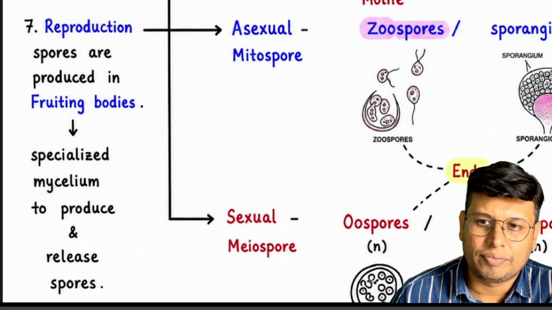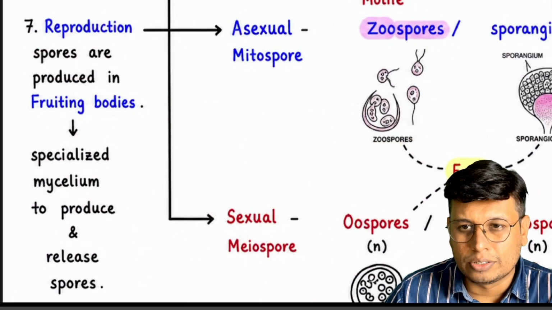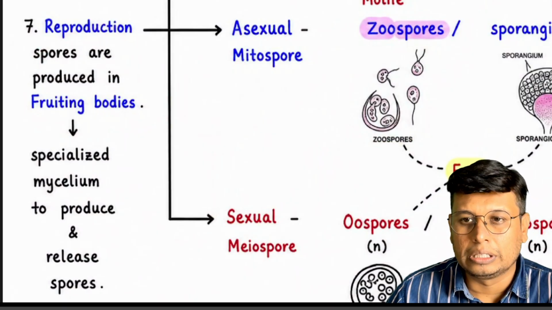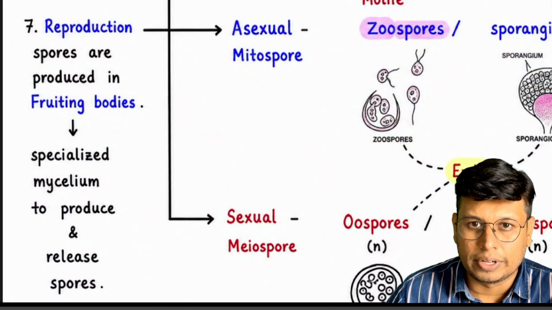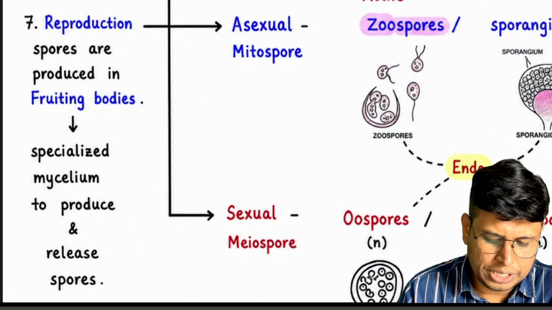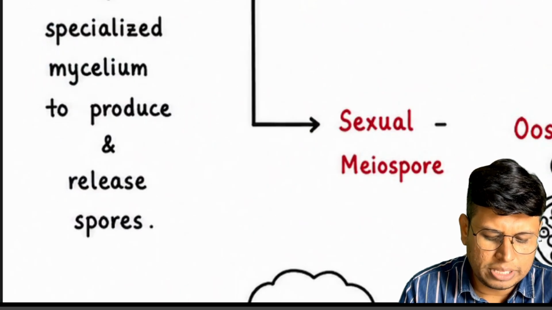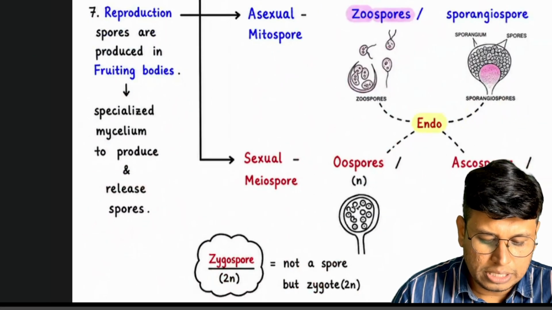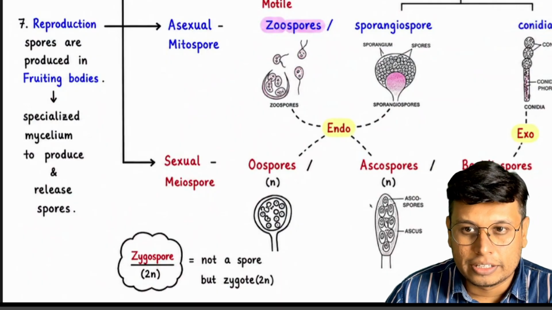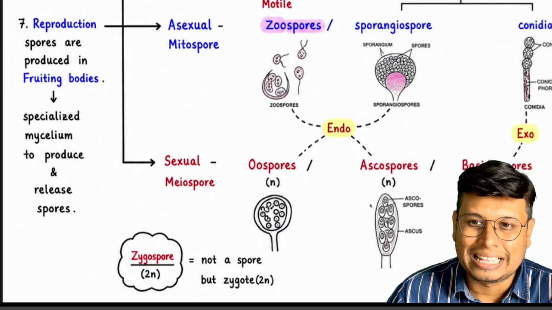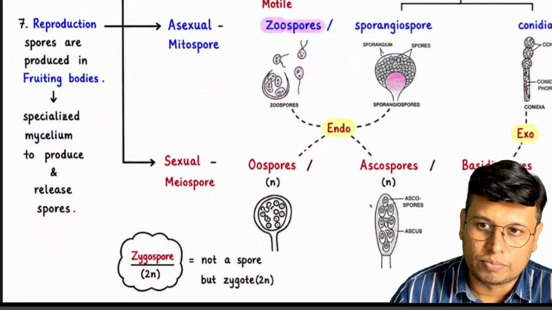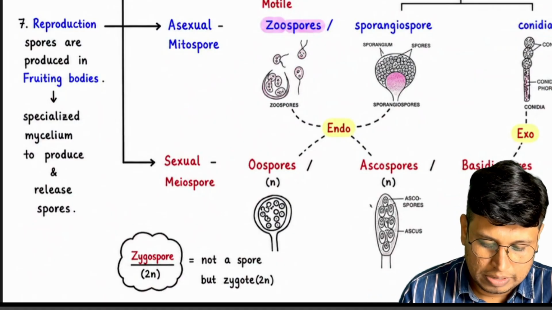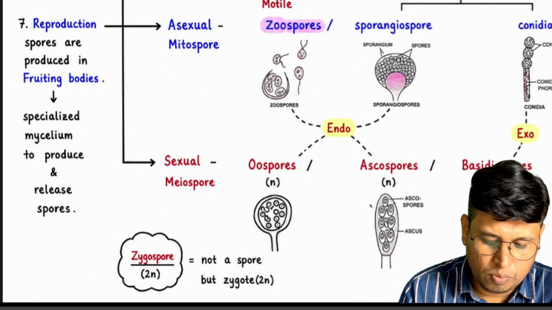Okay. So there are different fruiting bodies for asexual reproduction, sexual reproduction, and the four classes of fungi. Specialized fruiting bodies are nothing but specialized mycelium to produce and release spores. We have seen these fruiting bodies in the lecture on slime mold. They form fruiting bodies and release spores. So let's go one by one.